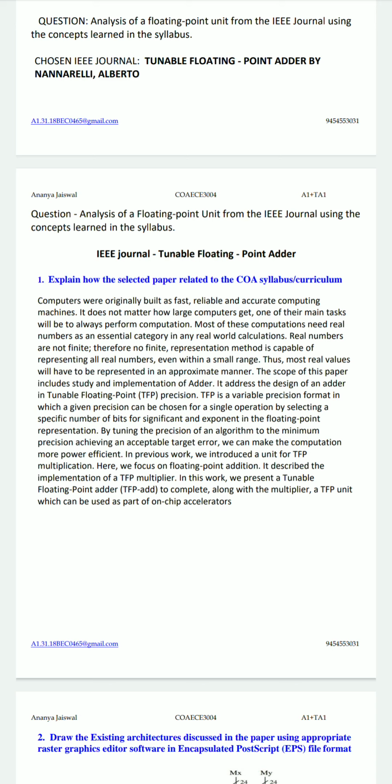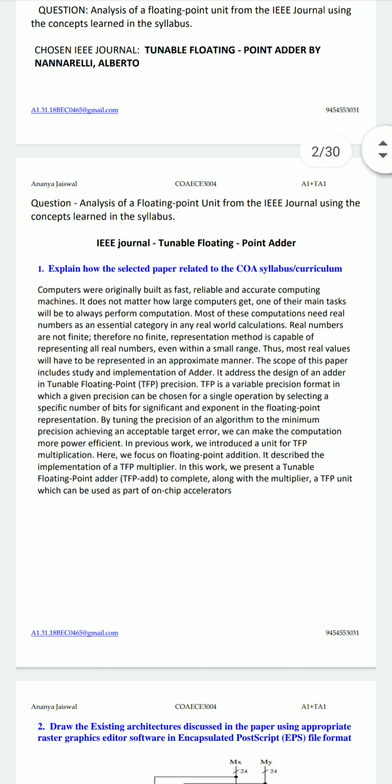It described the implementation of a TFP multiplier. In this work, we present a tunable floating point adder to complete, along with the multiplier, a TFP unit which can be used also as a part of on-chip accelerators. So this is how the paper is related to computer organization and architecture.